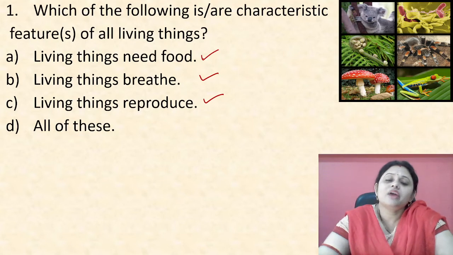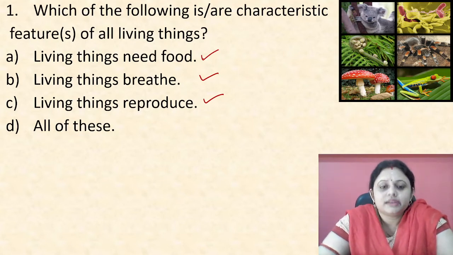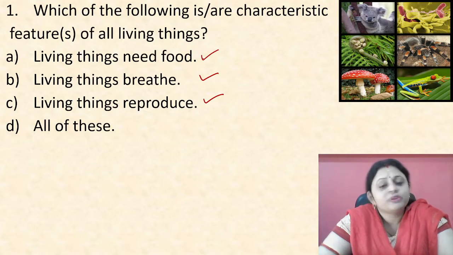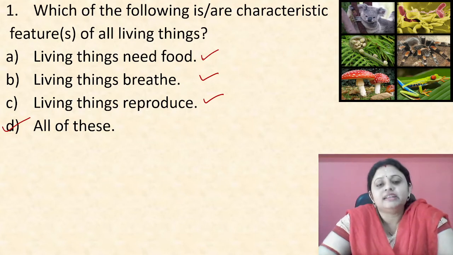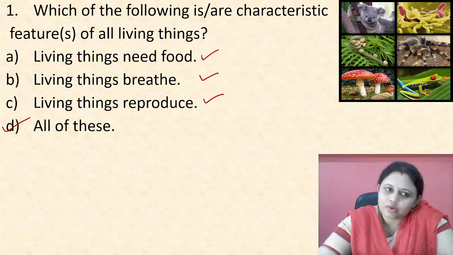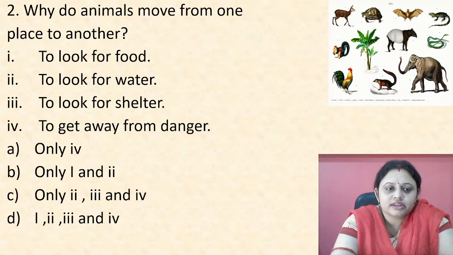Okay, so every living thing reproduces. That means living things have all the three features. So which is our correct option? Our correct option is option D, that is all of these. Okay, so let's move to the next question.